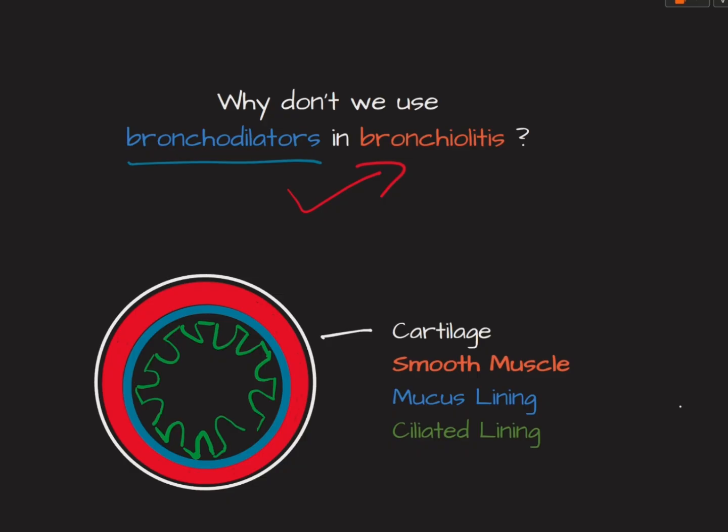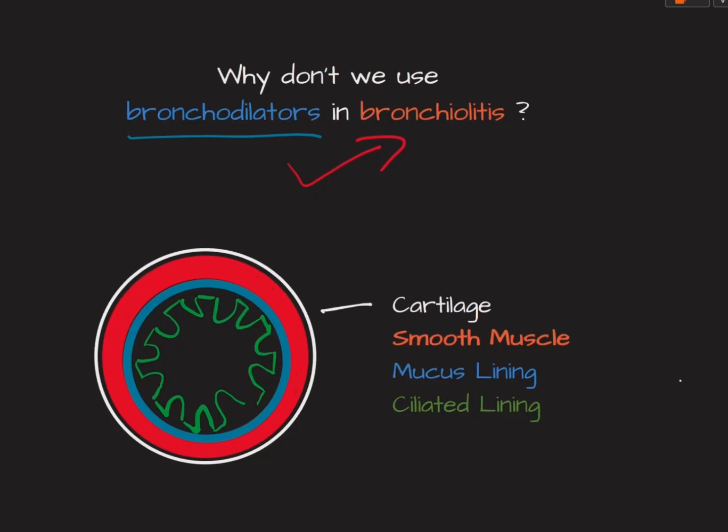So, the anatomy is shown here. In large airways, you have a layer of cartilage on the outside, and that's seen in white. Then you have your smooth muscle layer in red, followed by your mucus lining, which has goblet cells that produce that mucus and help clear the airway, and your ciliated lining, which moves that mucus up and down out of the airway.